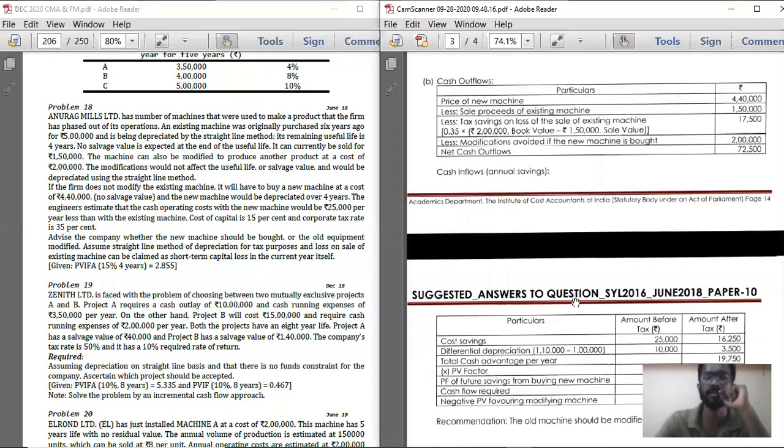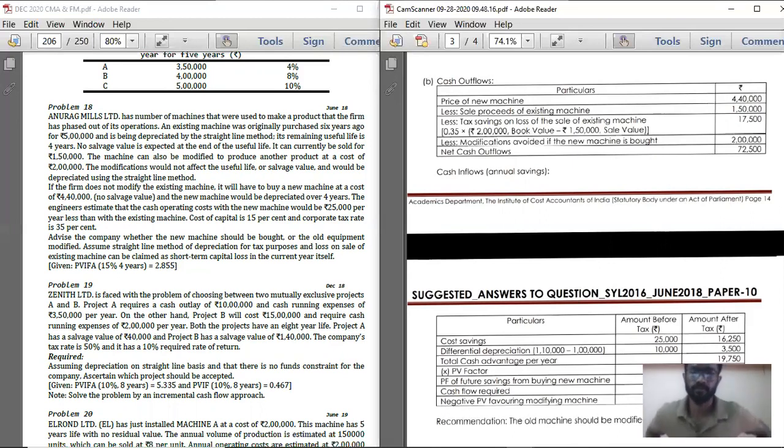See, simple. You are calculating the incremental cost of purchasing the new machine and the incremental savings on purchasing the new machine. If it is giving positive, then you should purchase the new machine. If it is giving a negative balance of NPV, then you should modify the old machine. So now come to the solution.